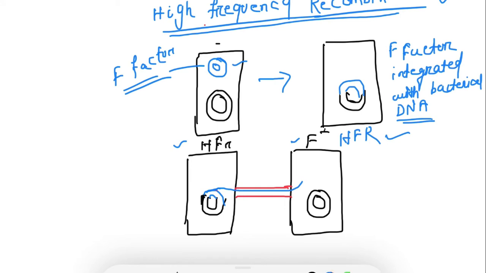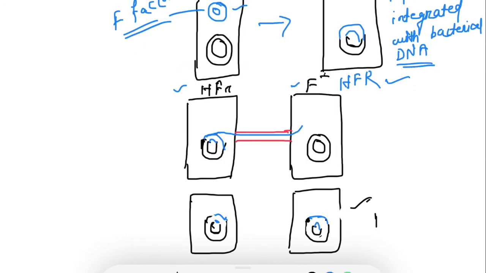So not only the F factor, but also some of the bacterial DNA, the donor's DNA, will move to the recipient bacteria. Now the recipient has a piece of F plasmid or F factor and a piece of donor DNA.